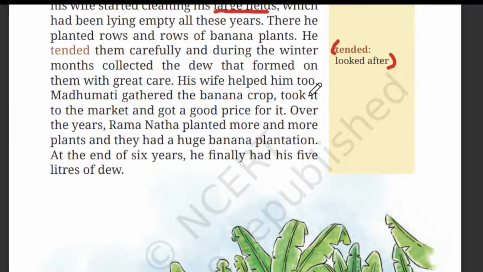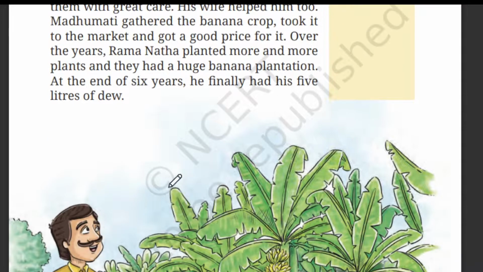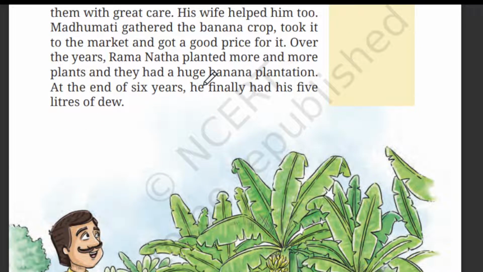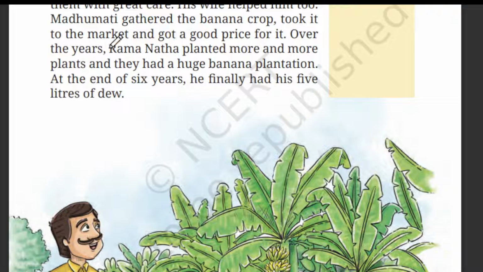His wife helped him too. So his wife also helped him to take care of the banana plant. Madhumati gathered the banana crops, took them to the market, and got a good price for it. So what happened? He started collecting the dew, but his wife collected the banana crops, took the bananas to the market, sold all the bananas and got a good price. Over the years, Ramnath planted more and more banana plants and they had a huge banana plantation. So on the full field, they got a huge banana plantation.